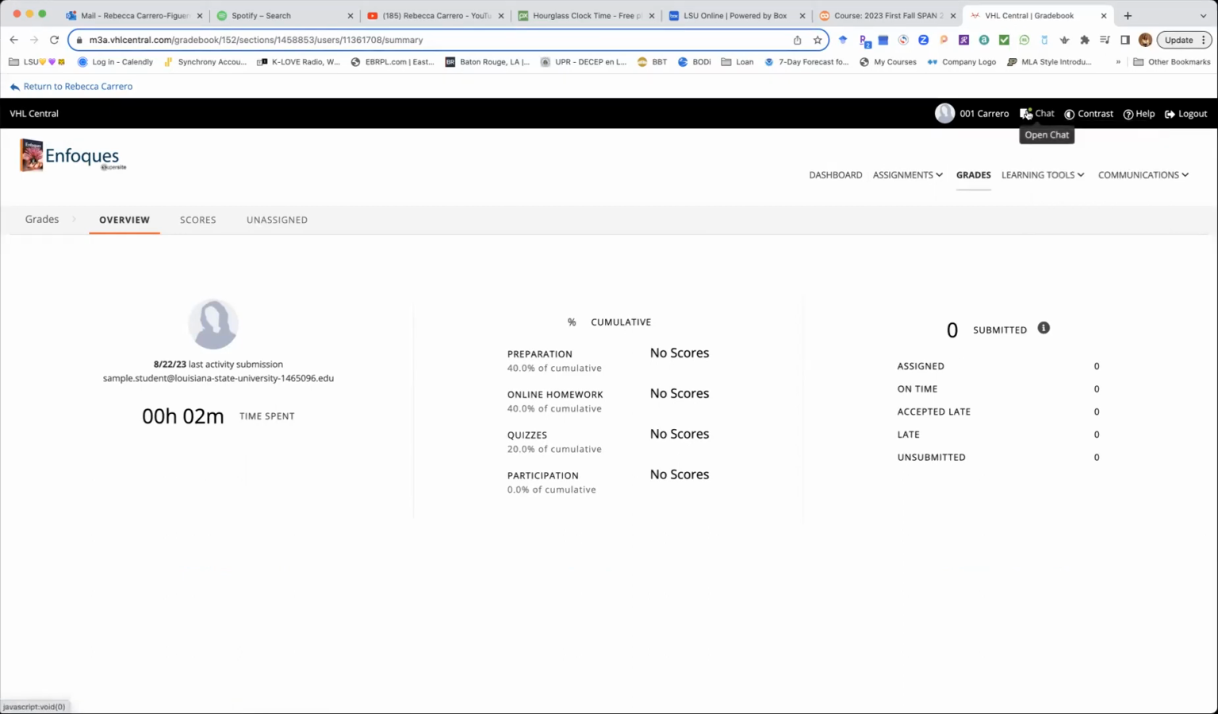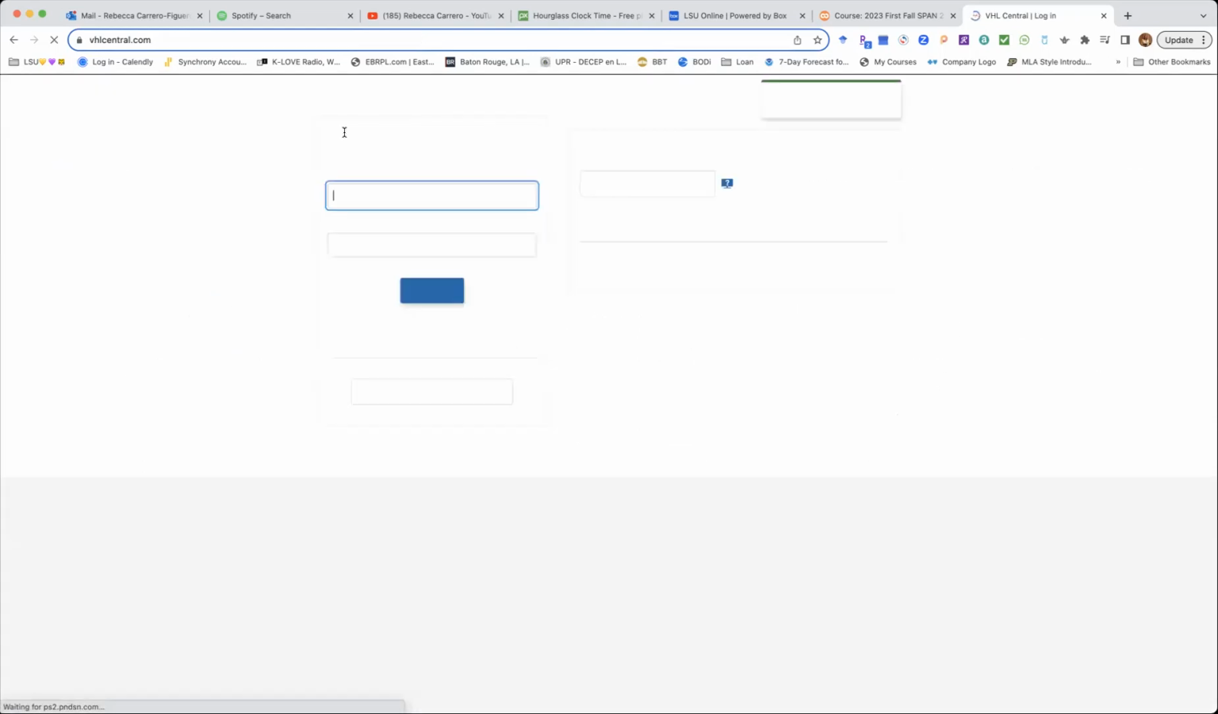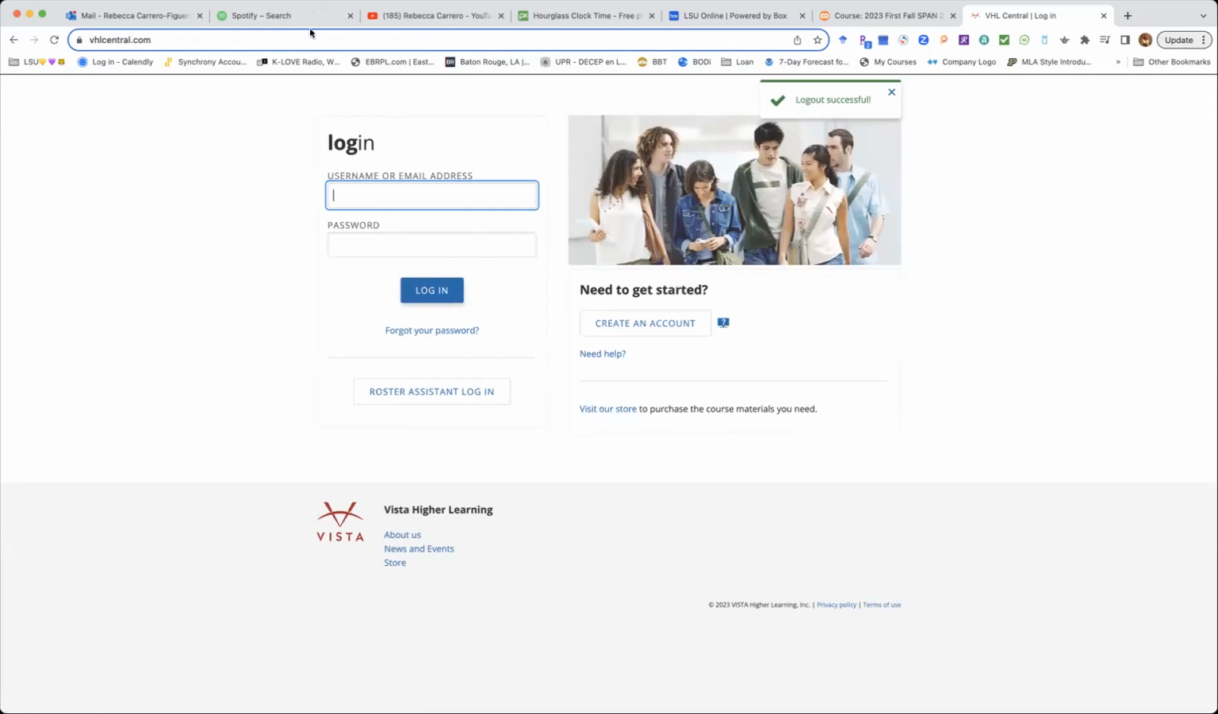And you also can chat, okay? If you open the chat, it will take you to the people that are currently logged in, and you can chat with them, okay? And when you are done, you just click on log out, and that's it, okay?